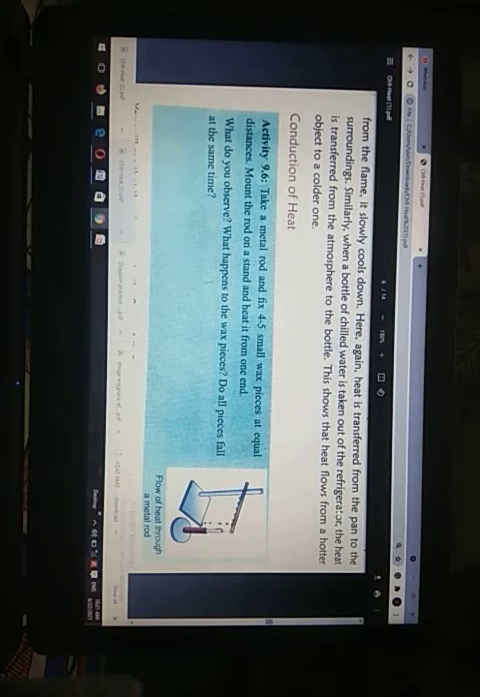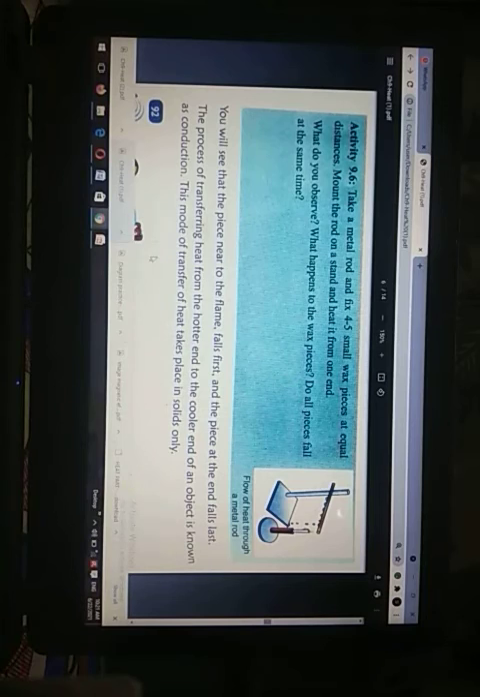And then we have to observe what happens to the wax pieces. It will start to melt. Do all the pieces fall down at the same time? No. We will see that the piece near the flame falls first and the piece at the end falls last. The process of transferring heat from the hotter end to the colder end of an object is known as conduction. And this mode of transfer of heat takes place in solids only.